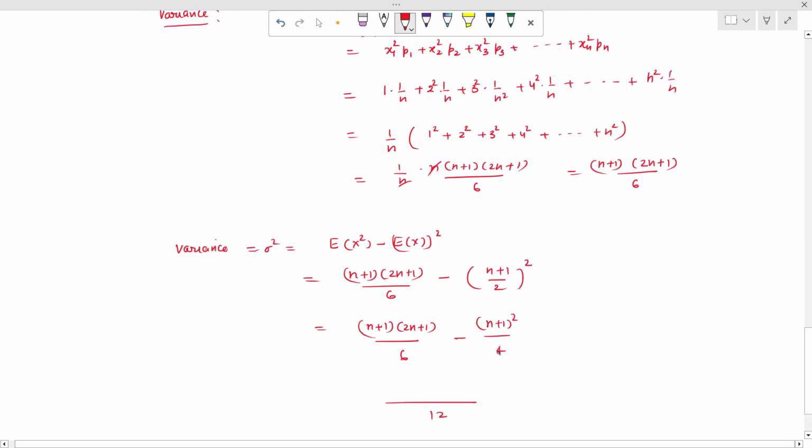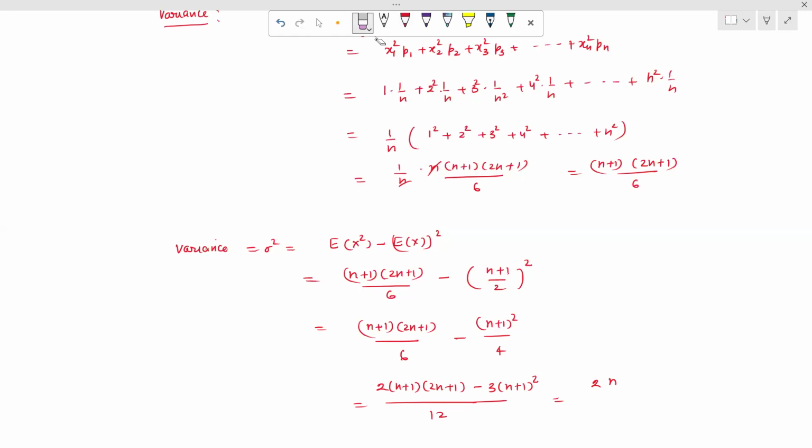So we take 12 as the LCM. So 2 into n plus 1 into 2n plus 1 minus 3 into n plus 1 whole square. So we simplify this, and we take n plus 1 as common in the numerator.